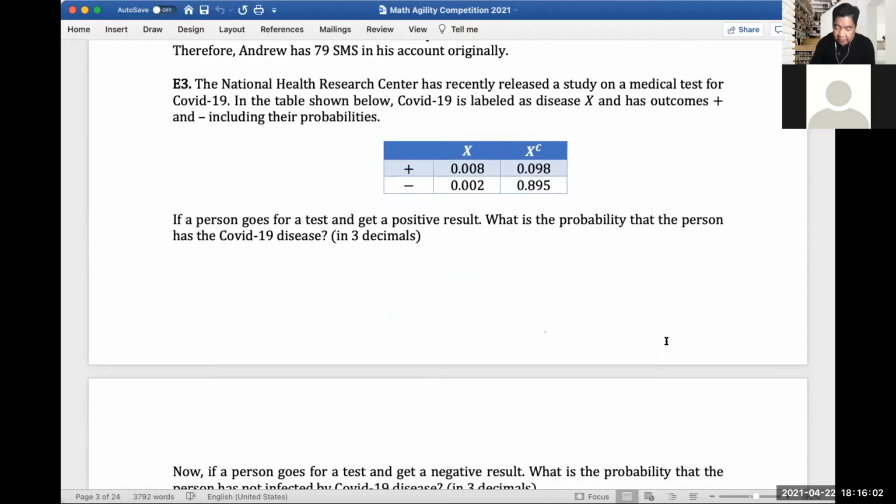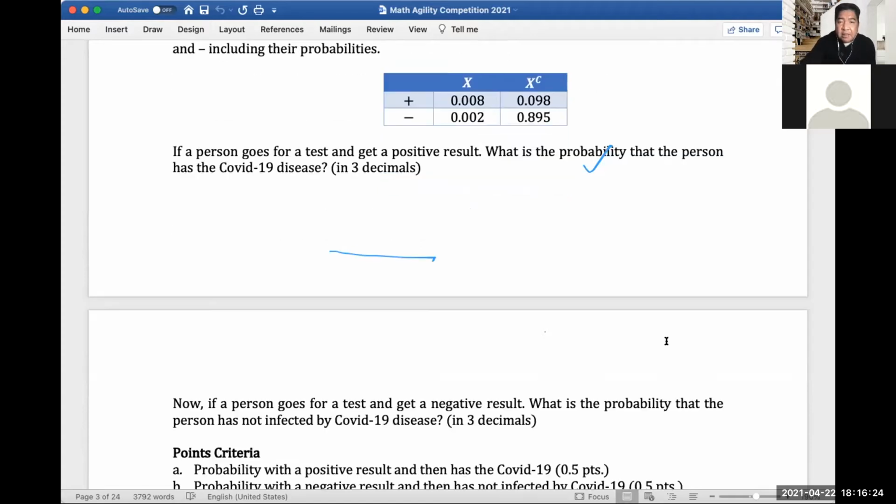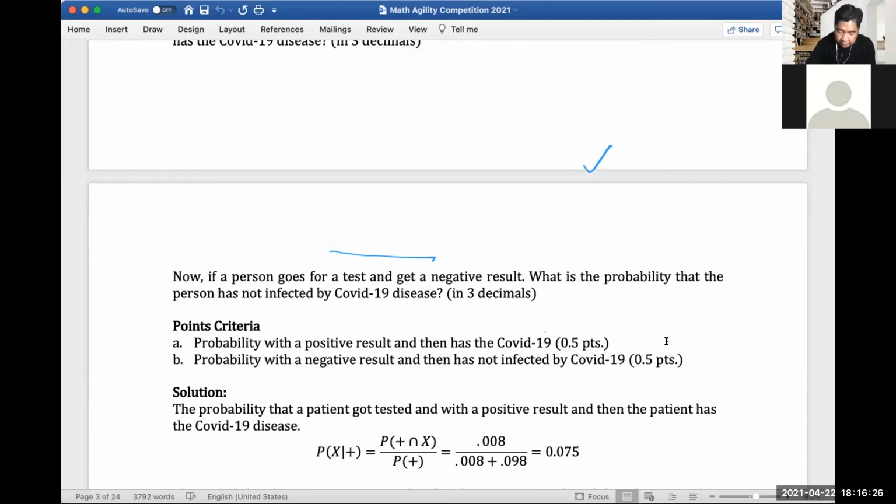Given this table, there's a question: if a person goes for a test and gets a positive result, what is the probability that the person has COVID-19 disease? The answer is required in 3 decimals. And then there's a follow-up question.